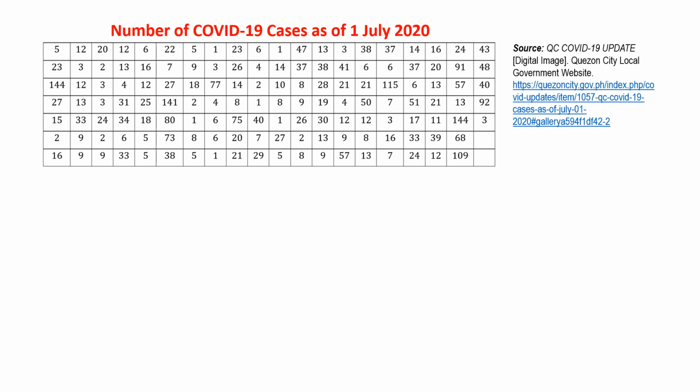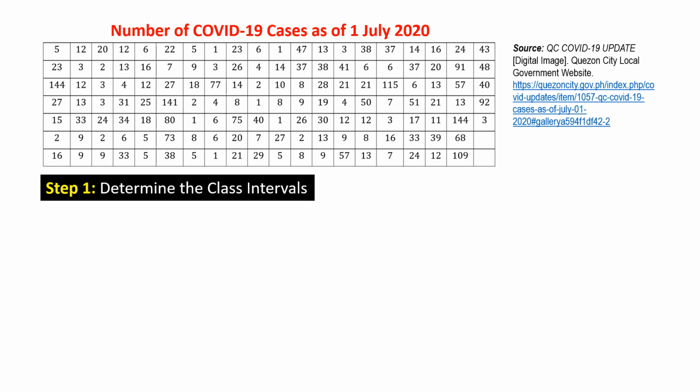The following values represent the number of recorded COVID-19 cases in 138 barangays in Quezon City as of July 1. Construct a frequency distribution and use 8 class intervals. Step 1. Identify the highest and the lowest value in the data.